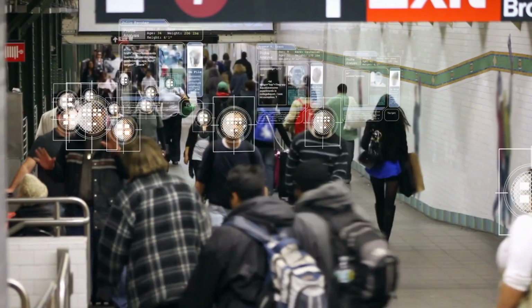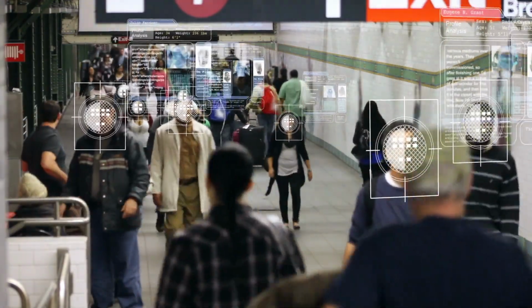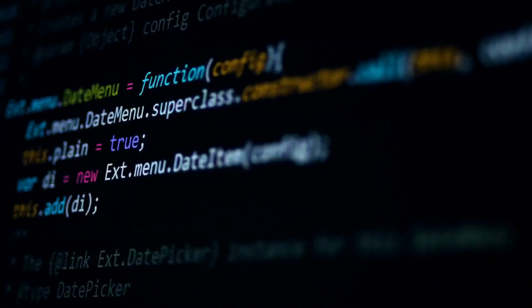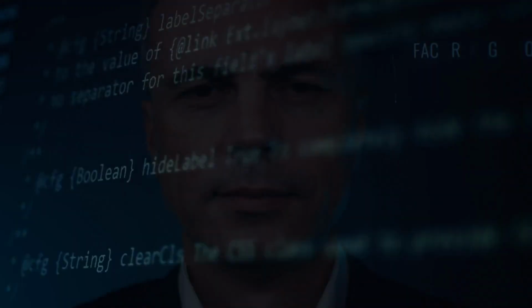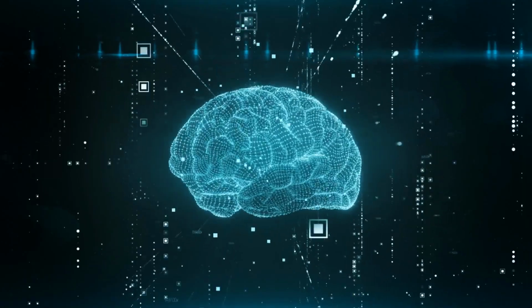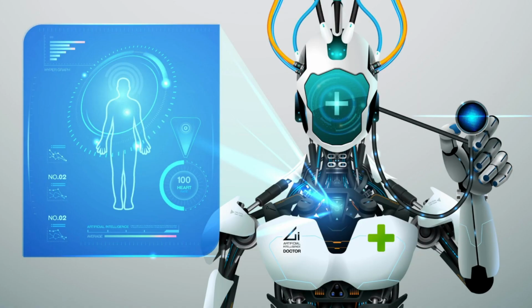In the United States, for example, facial recognition algorithms have been proven to misidentify individuals of color at a higher rate than white people, resulting in unjust arrests and convictions. This is due to the fact that the datasets utilized to train the algorithms were insufficiently diverse to account for differences in skin tones and face features. Biased AI can also have an impact on hiring processes, loan approvals, and medical diagnostics.